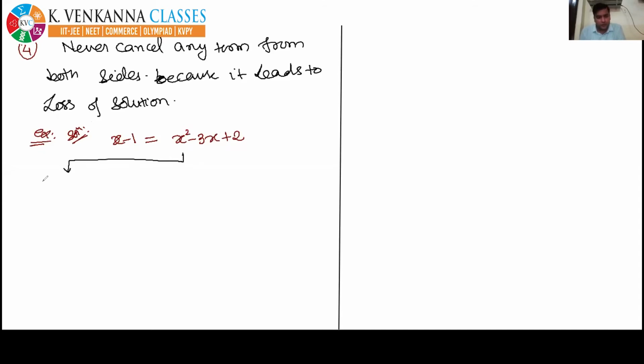One group of students will say, okay, let's factorize this x square minus 3x plus 2. So easily it can be done. The factorization of x square minus 3x plus 2 can be done easily. Everyone knows, we must search two numbers whose product is 2 and whose sum is minus 3. So easily you are getting what? Minus 1 and minus 2.